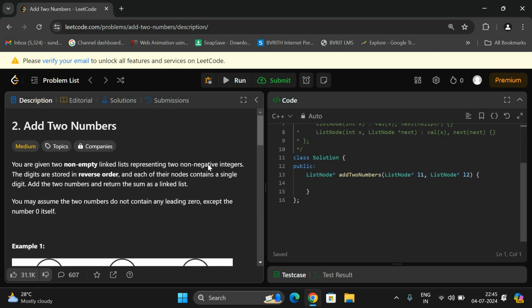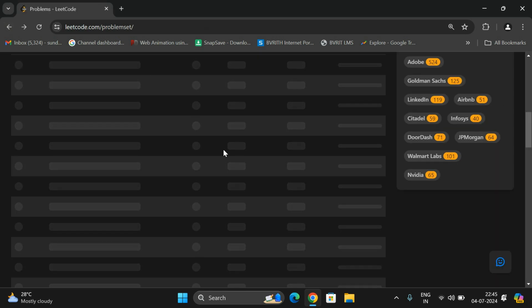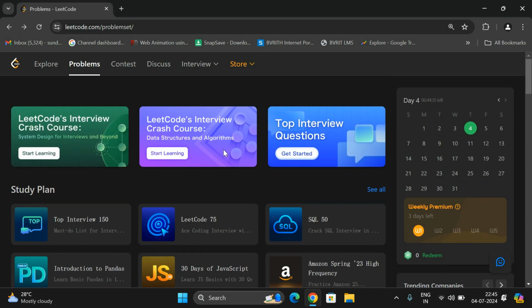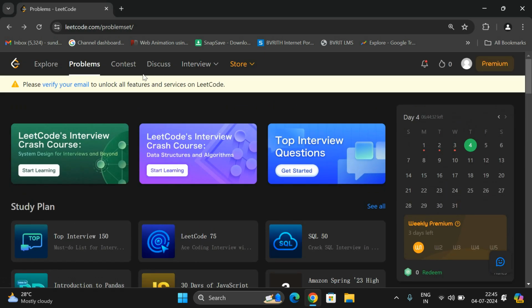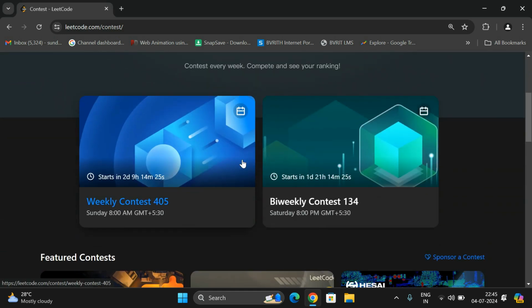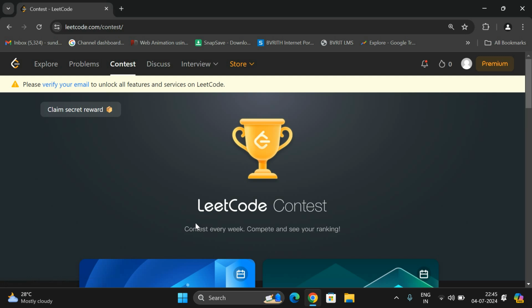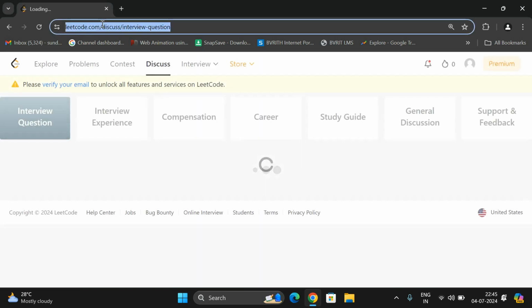Once you are done with the problems, and if you are confident about coding, then you can go for the contest. You can apply for the contest and participate in it, and definitely that will give you more encouragement and more confidence about your programming.